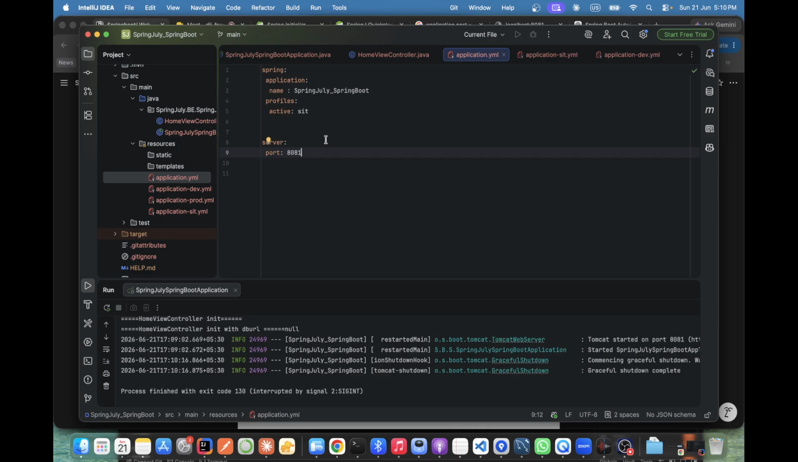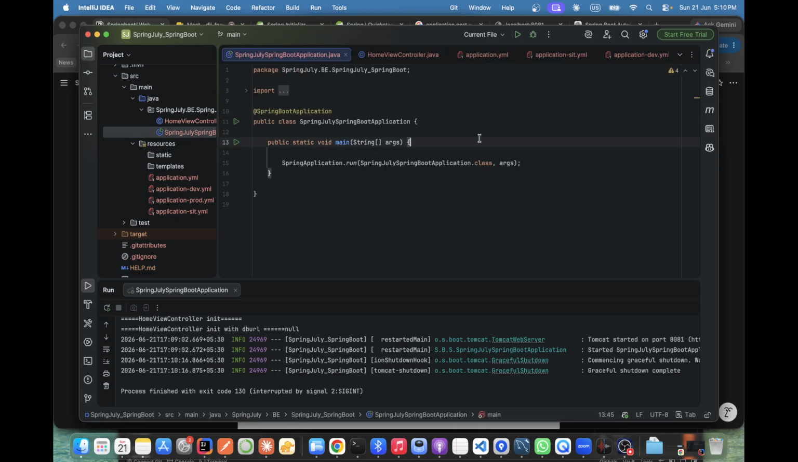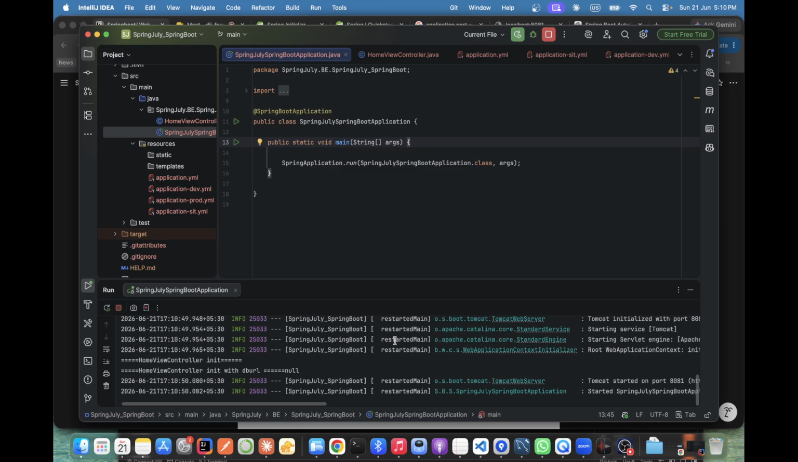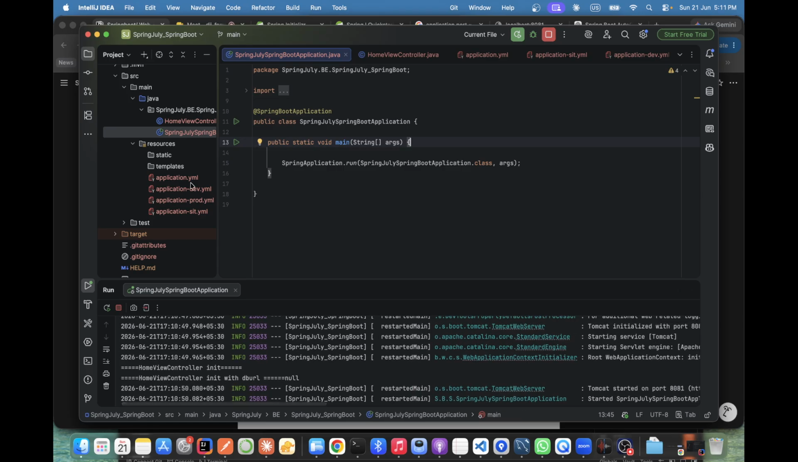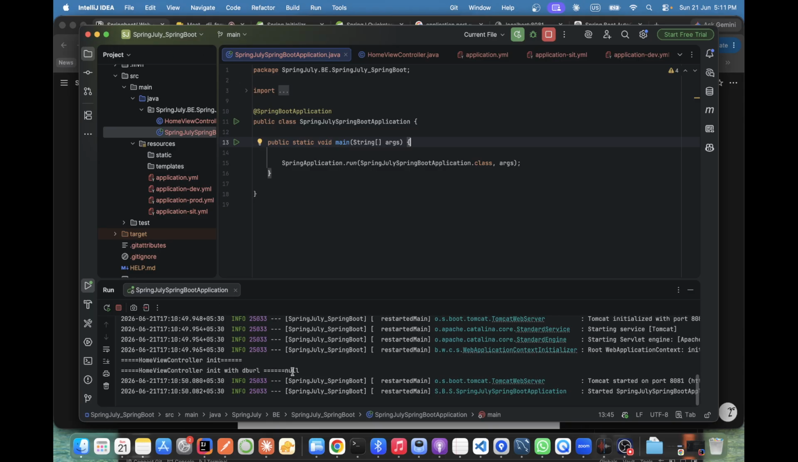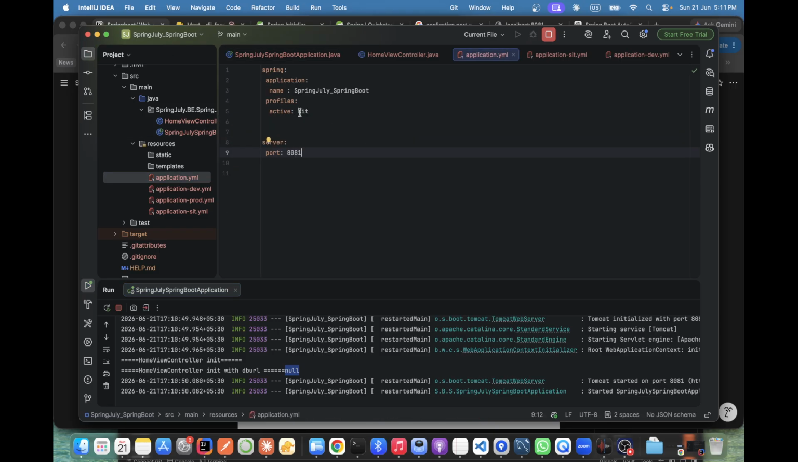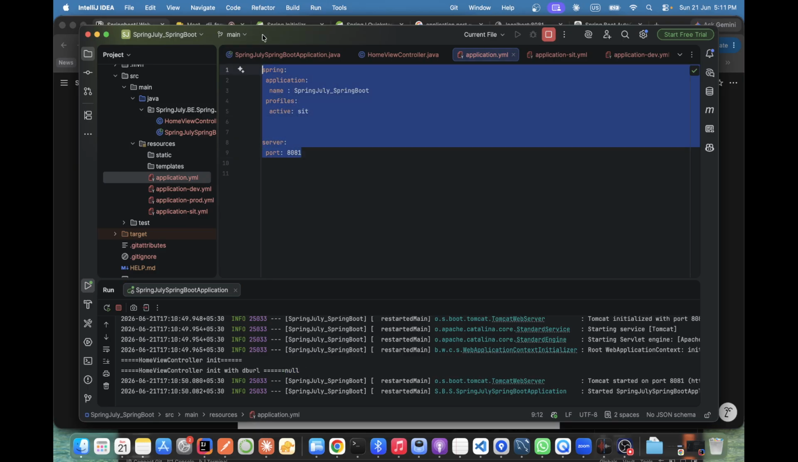Now, run, let's see. Okay, let's run it now. Still null. Why, man? Still null. Server port is running, that is fine. DB URL null. Why null? It is throwing the value null.